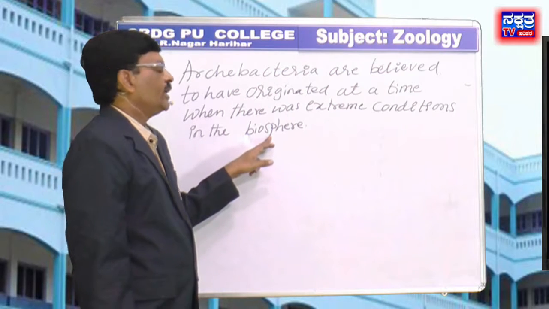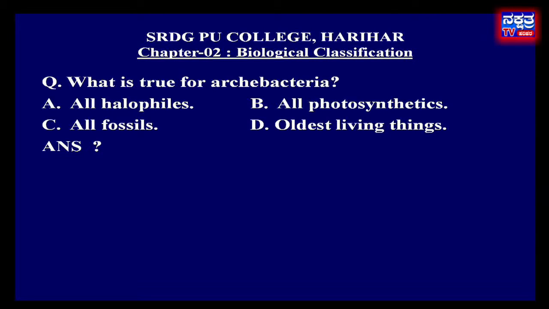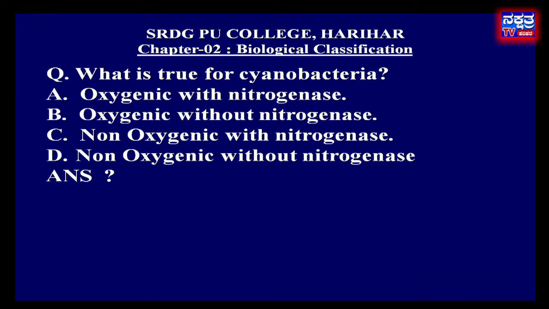Hence, they are considered as oldest living things. In the given options, the right answer is D. Move to next question. What is true for cyanobacteria?